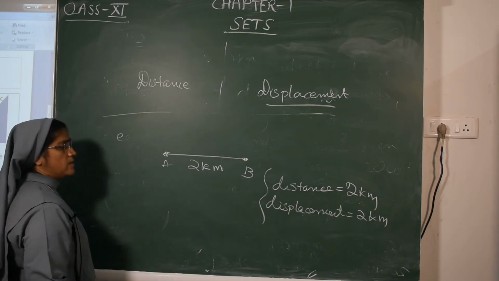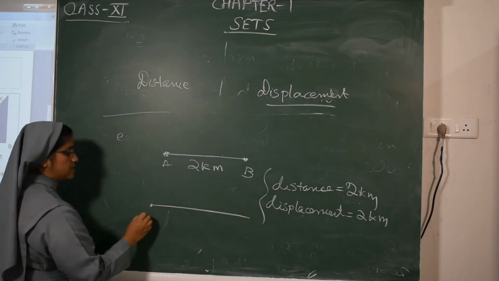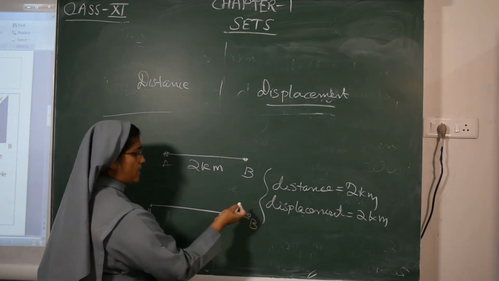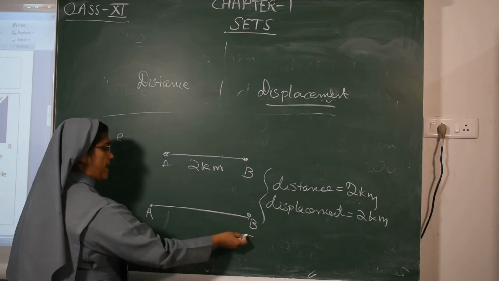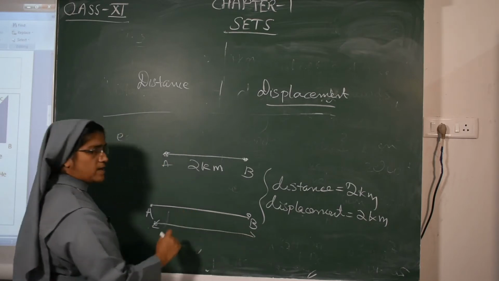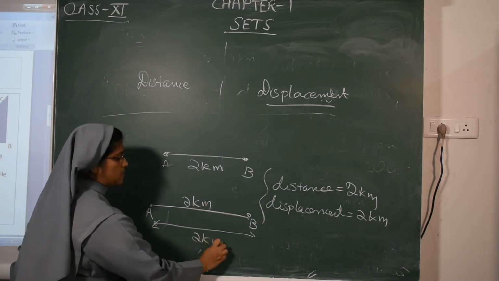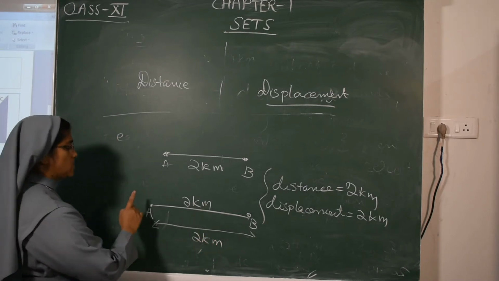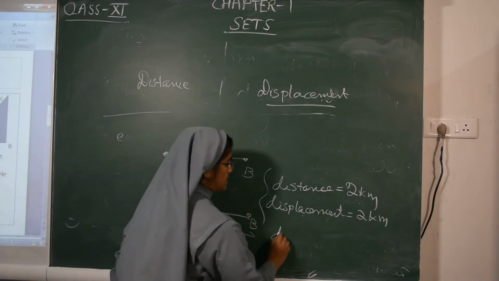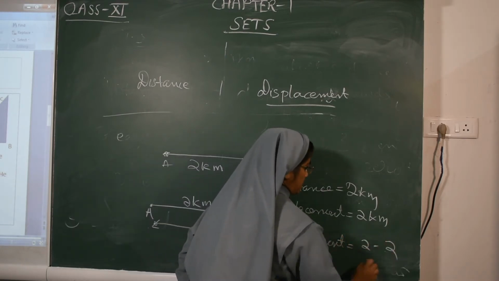Next case, when displacement will be 0: Rahul started his journey from his house and reached the shop. Then from the shop he again went back to his house. What is the displacement? He covered 2 kilometers, then again 2 kilometers. The displacement is the shortest path between initial and final point, so 2 minus 2, that is 0.